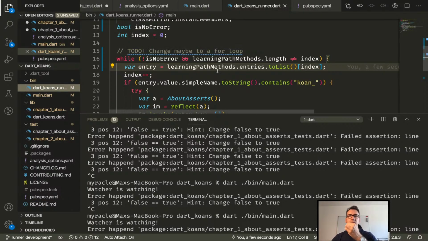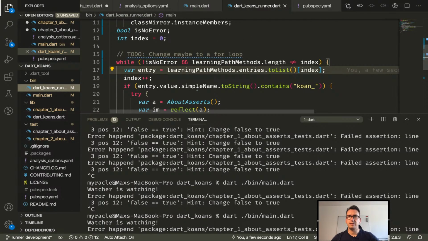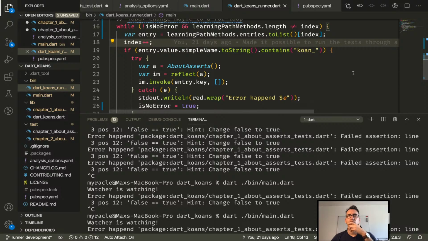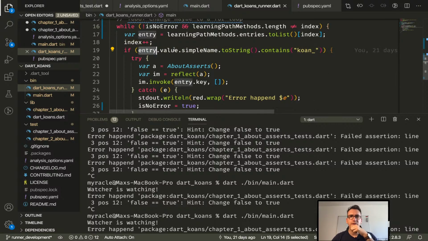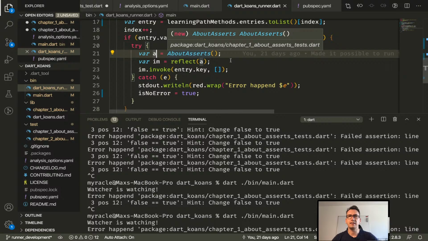That could be. Okay. So what's next? We have these entries. We get here entries from a list, all right. And we make index ++. Entry value simple name. This is the name of the method to string. Contains something, and then we get the about assert class.